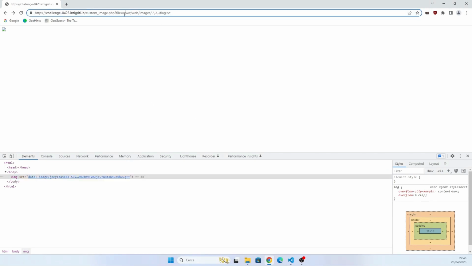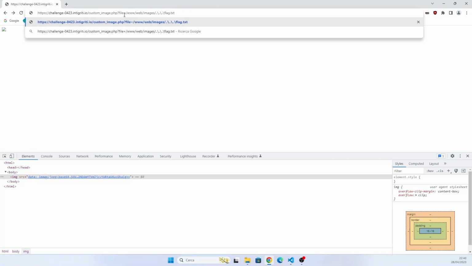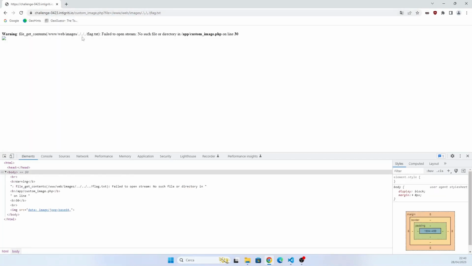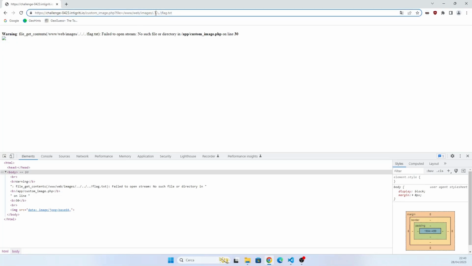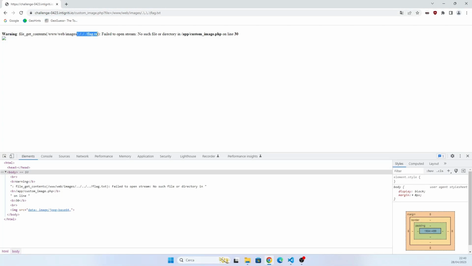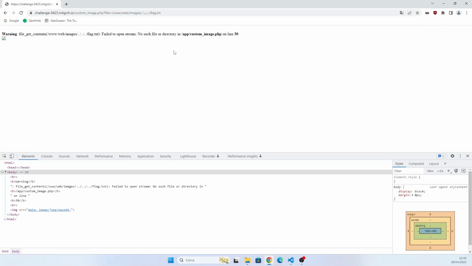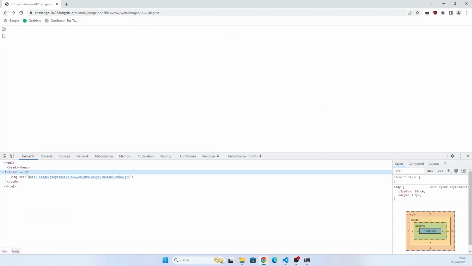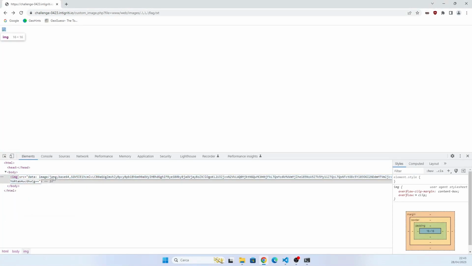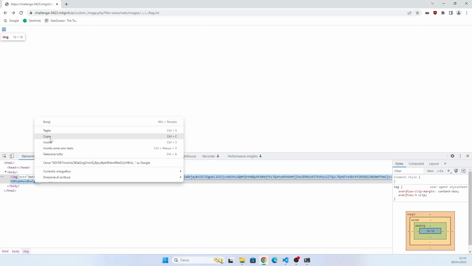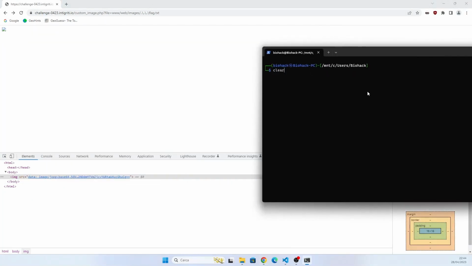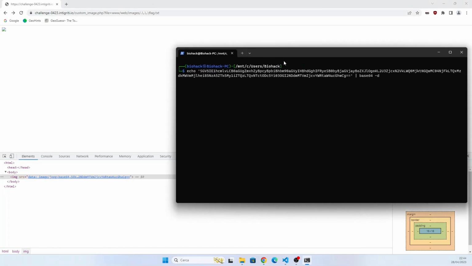Just for the sake of curiosity, I put a slash here, making this path invalid, and we see this error: file_get_contents, www/web/image/.. So PHP normalized the path from a Windows style to a Unix style, converting the backslash to a normal slash, bypassing the strpos check. So let's come back to the image. Let's copy and paste this base64 blob in a terminal.